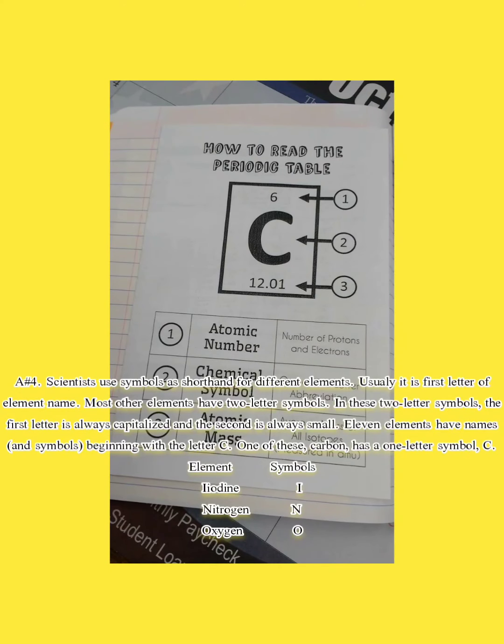Today we have to do question number 4 and 5. Question number 4 is about symbol. Question number 5 is about electron, proton and neutron. Here question number 4 answer is written.